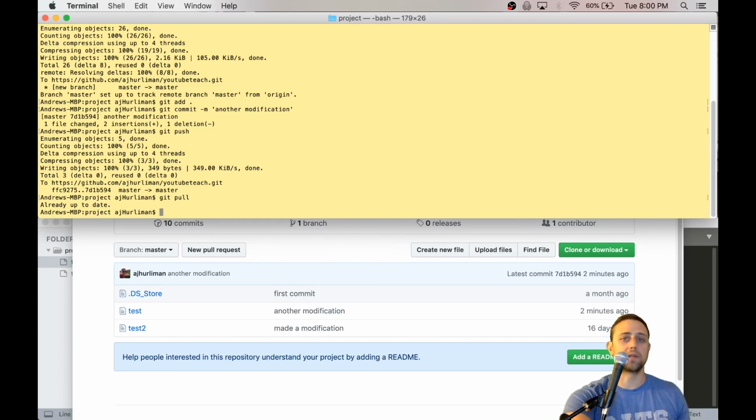So there you have it. That's a couple ways that you can share and receive information on GitHub using remotes.